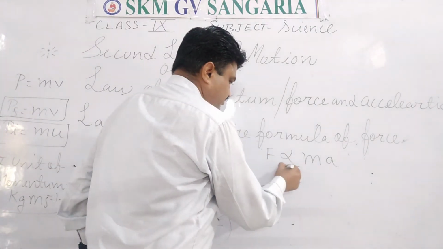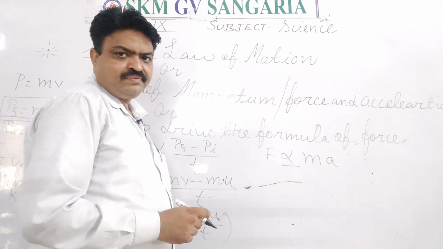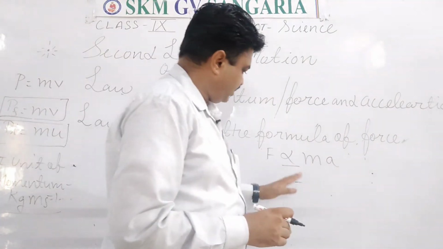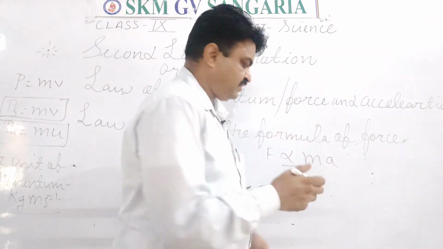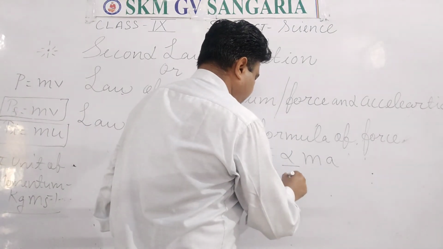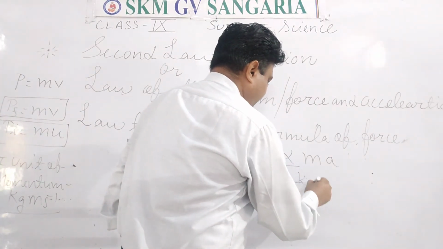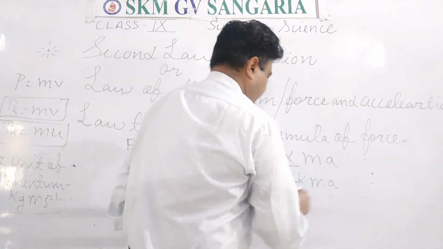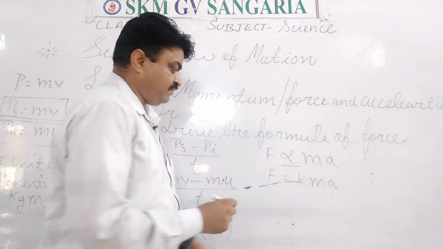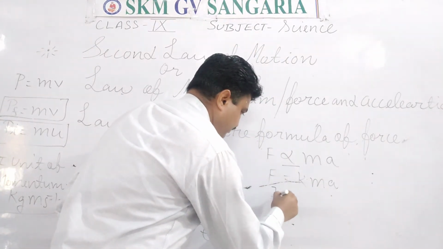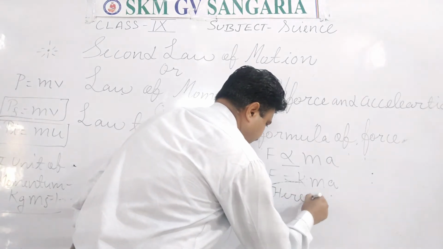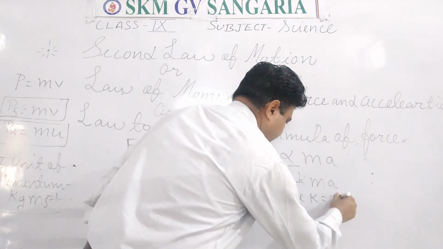Now you remove this proportional mark by taking k as a constant. So F is equal to k ma. Here the value of k is equal to 1.